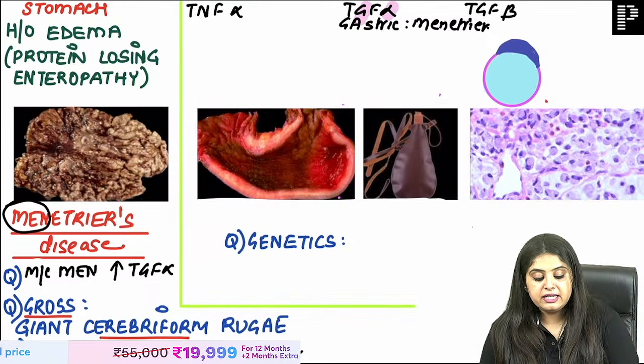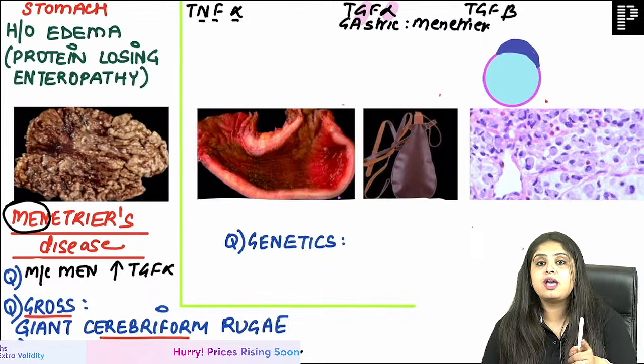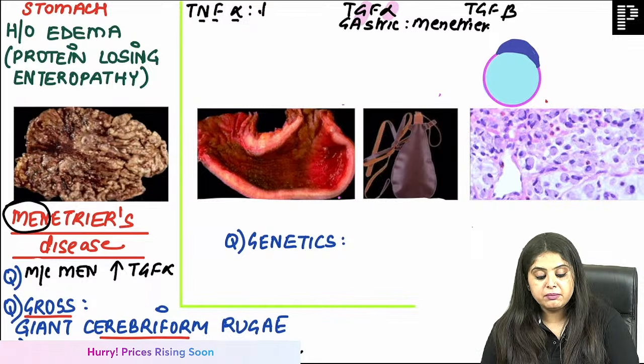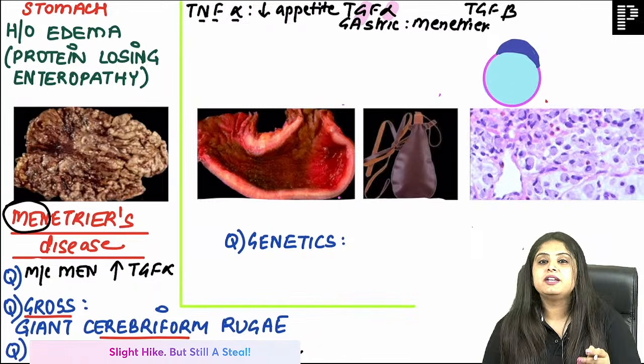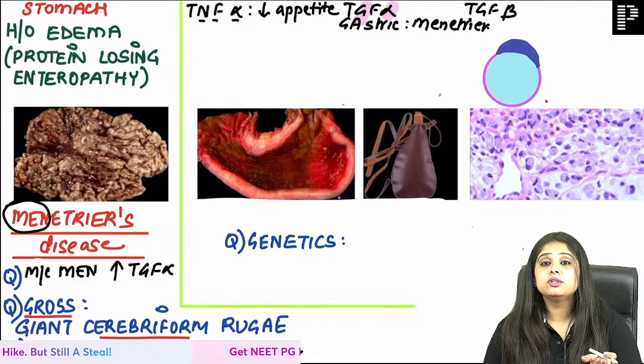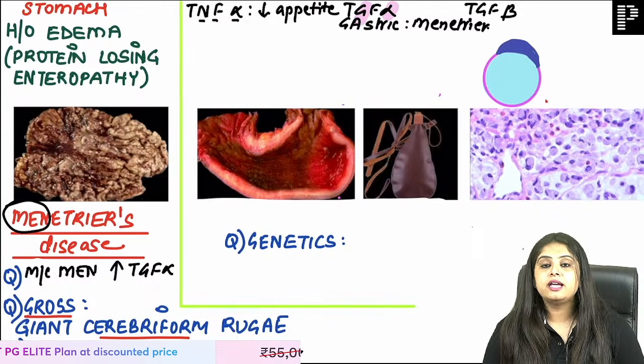When do I say TNF alpha? Read it again with me. NF alpha, no food appetite. No food appetite means that this is the marker which is responsible for a decrease in appetite. Whenever you are having fever, whenever you are saying I'm not feeling hungry, that no food appetite is because of TNF alpha.